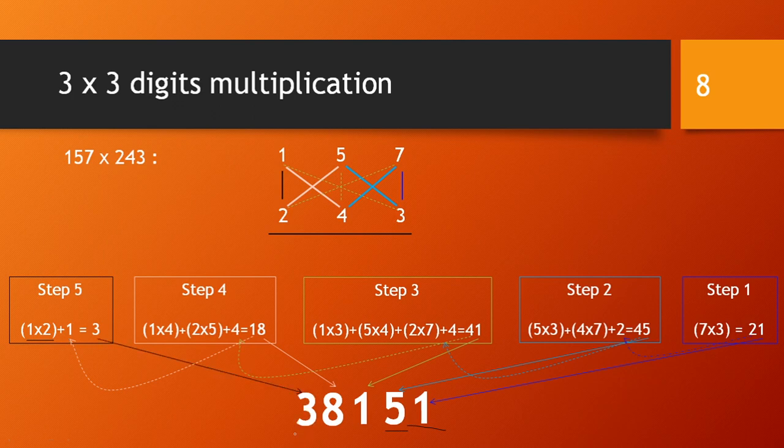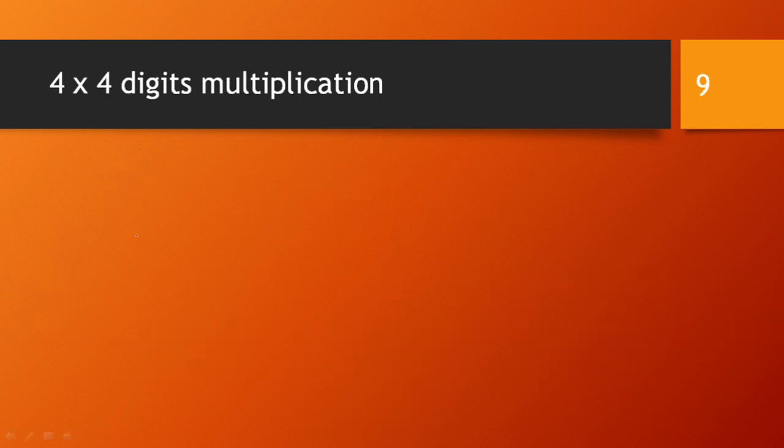So what answer are we getting here? We are getting the answer 38151 when we do the multiplication of 157 into 243. So this is simple multiplication. It is so easy as compared to the general way of multiplication. Can we go for 4 by 4 multiplication? Yes. And it is so simple as compared to 3 by 3 digit also, we can say.